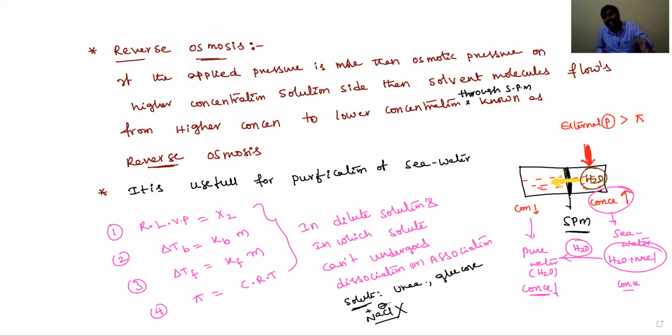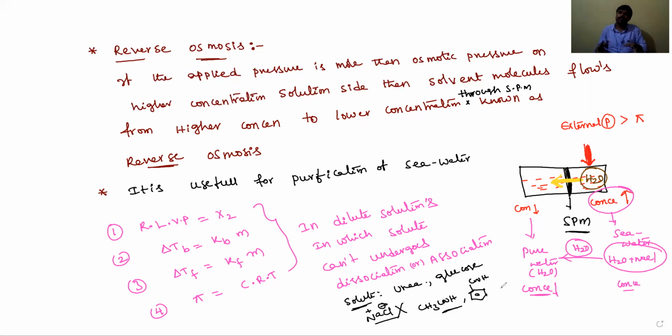If there is ionization, it is dissociation or association. Acetic acid in benzene solvent or benzoic acid in benzene solvent will be dimerized, which means association will take place.